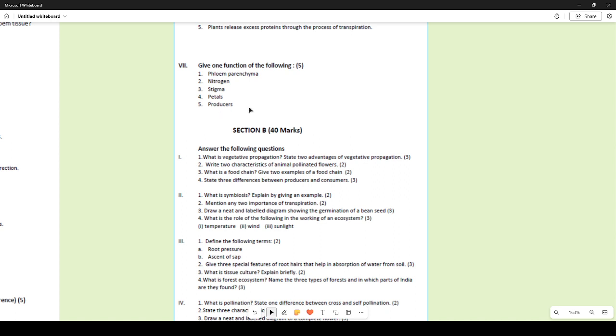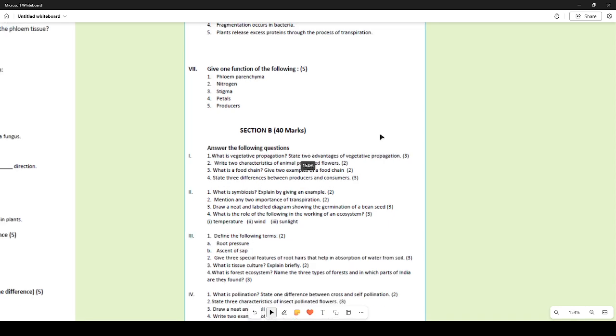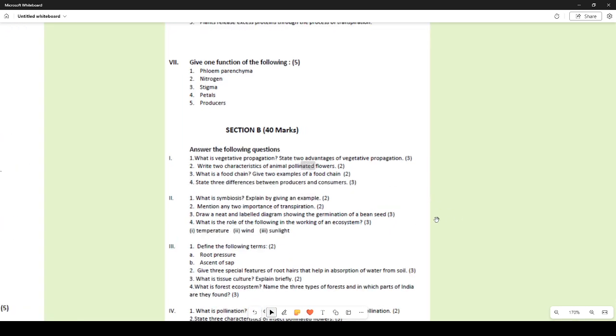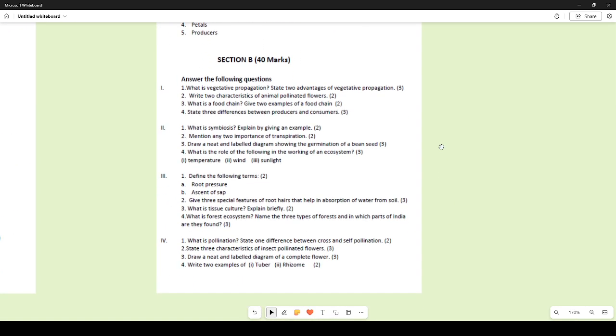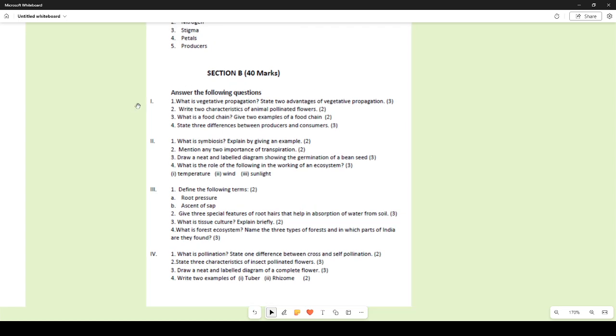Producers. Producers are the group of green plants which contain chlorophyll and are responsible for the production of food. So all the nutrition which is present in this world is brought about by the function of the producers. Now this is answer the following questions. What is vegetative propagation? State two advantages of vegetative propagation.